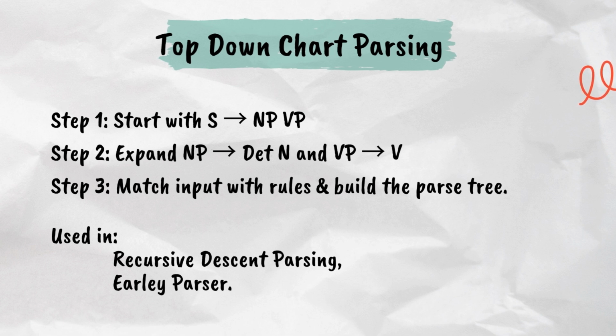Start with S implies NP-VP. Step 2. Expand NP implies determiner N and VP implies V. Step 3. Match input with rules and build the parse tree. Used in recursive descent parsing, a method that recursively applies rules to break down a sentence. Earley parser, a parsing algorithm that efficiently handles complex sentence structures.